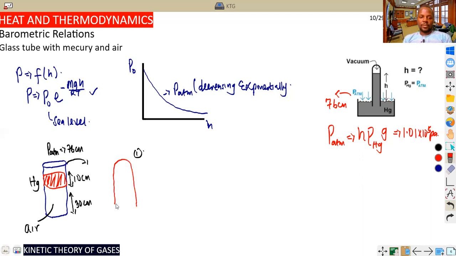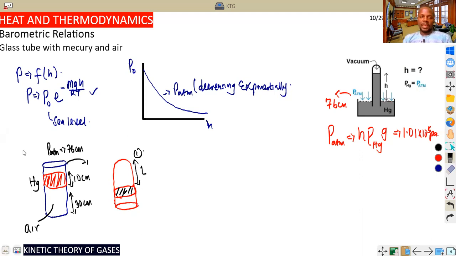So this is now forming something like this. In this situation, as we can see, the mercury level has now come here. And because the mercury level has come there, still the same mercury level, remember? So this is now the vacuum, which is the air. We are now to calculate the length of this.